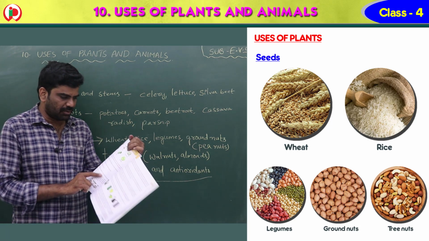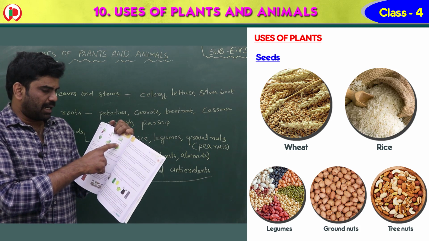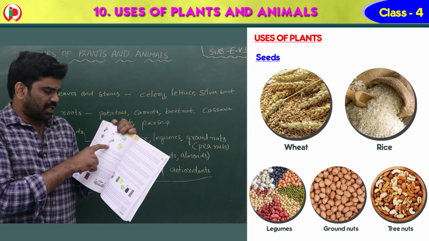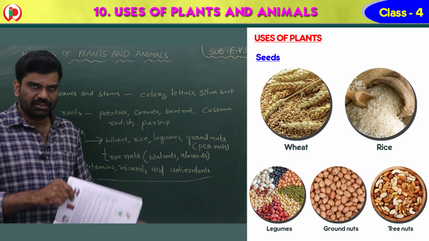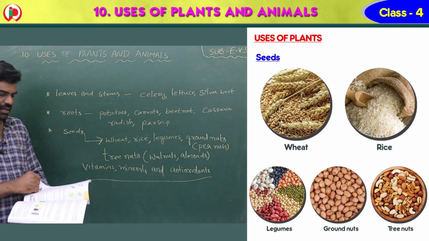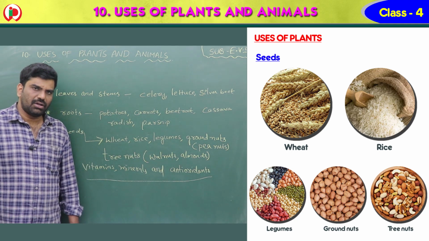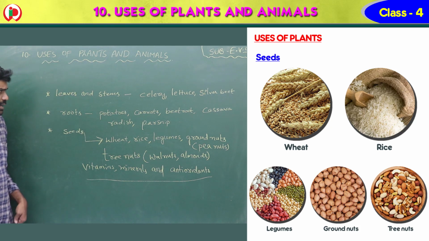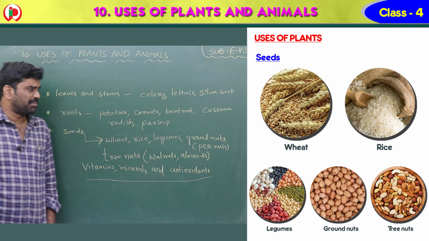Now here see the vegetables, given as examples: beetroot, turnip, cauliflower, spinach, lettuce, cabbage. So these are the vegetables. So once again I say, not only the fruits, children, even the other parts of the plants are also useful. Leaves and stem: celery, lettuce, silver beet.